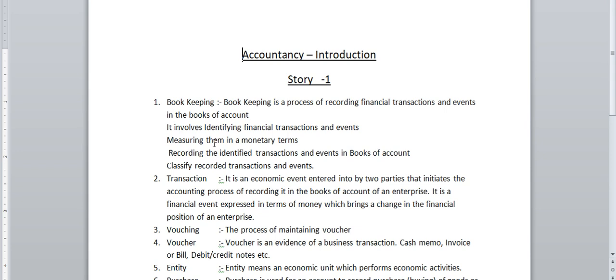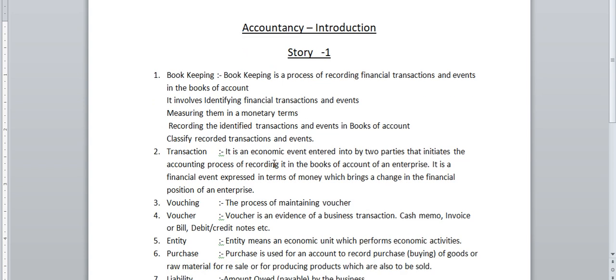It involves identifying whether it is a financial transaction or not, measuring transactions and events in monetary terms, recording them in the books of account, and classifying the recorded transactions and events. All of these come under bookkeeping.